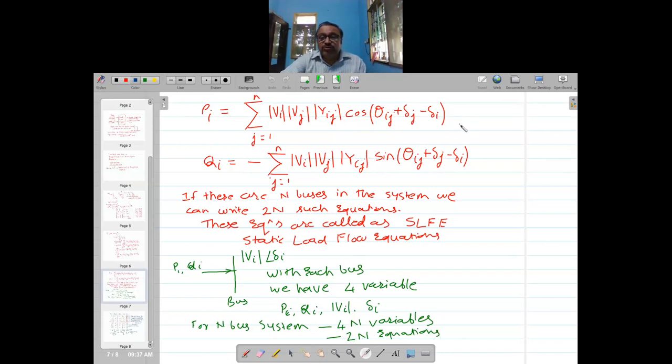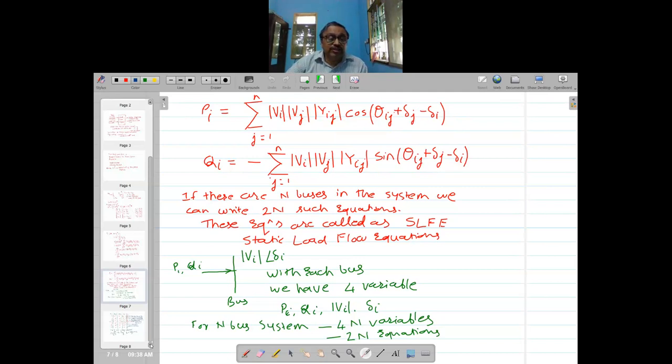And how many equations will be there? If there are n buses, there will be 2n equations, because for each bus i we have got 2 equations. So we will have to solve 2n number of equations. So what is the nature of these equations? Are they linear equations or non-linear equations?